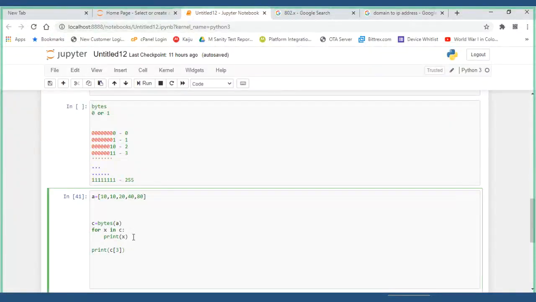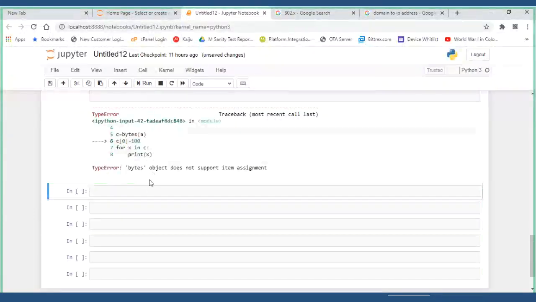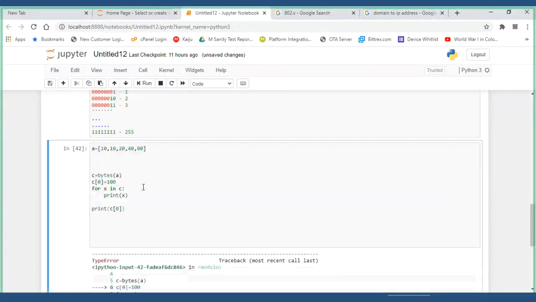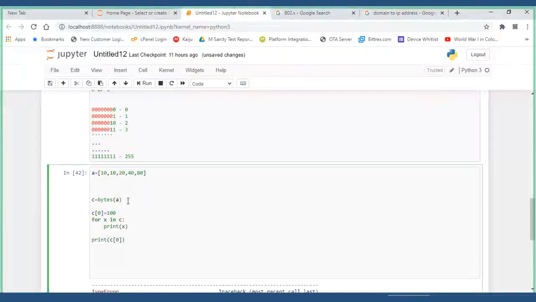I have this thing. Now what I want is, C of first index, I want to add say 100. 100 is not there anywhere, I have not kept it. The first element I want to see as 100. First element means 0th index. Earlier 10 was there and next to it 10 was there. Now let us see. This is bytes, right? We have to change that and convert bytes into bytearray.